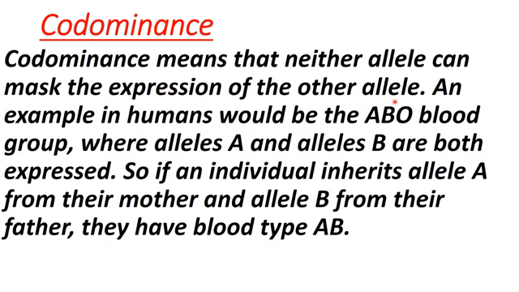An example is found in ABO blood group of human, where allele A and allele B are both expressed. So, if an individual inherits allele A from their mother and allele B from their father, or vice versa, they will have blood group AB. Okay, it is because of the codominance of alleles A and B.